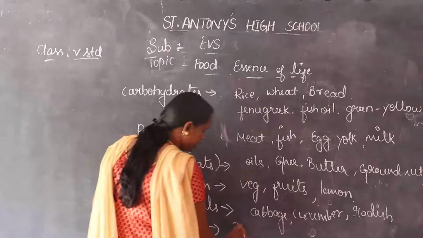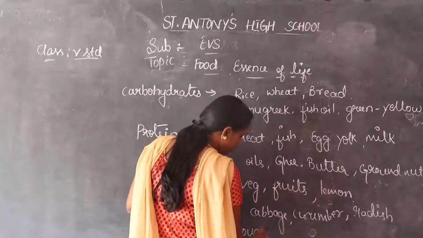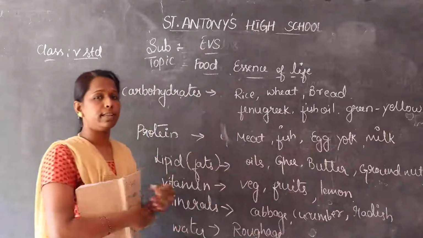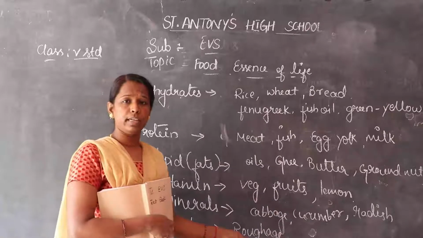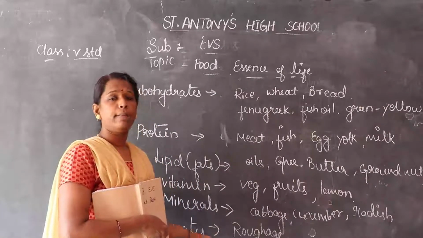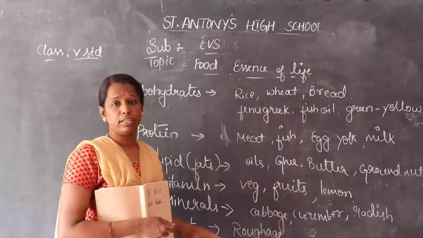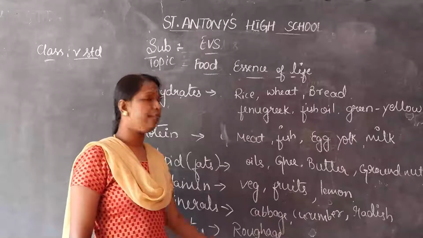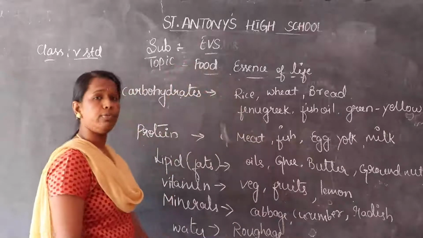Roughage means what? Roughage means fibrous things present in the food. When we eat drumstick, it is made up of some fibers, beans. So these are examples for roughages. Okay, so that's why, including water and roughage, these constitute the food.